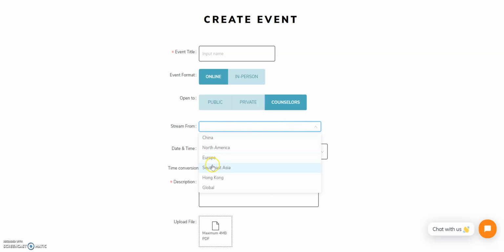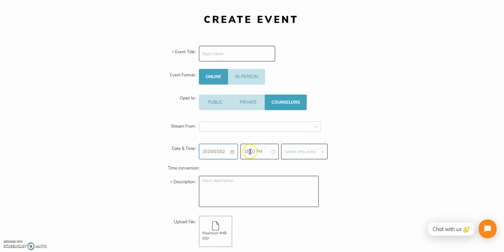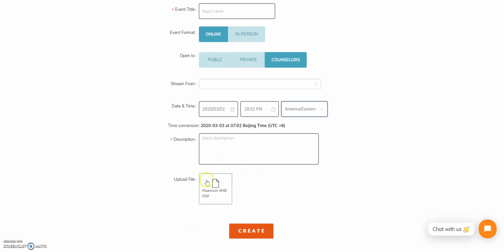Select Stream From to have a direct channel between you as a host and your audience. Date and time allows you to set a time that will automatically calculate what it would be for your audience in Asia. Adding a description and uploading a file will help attract an audience to your event.